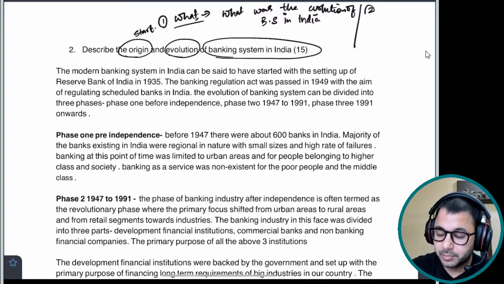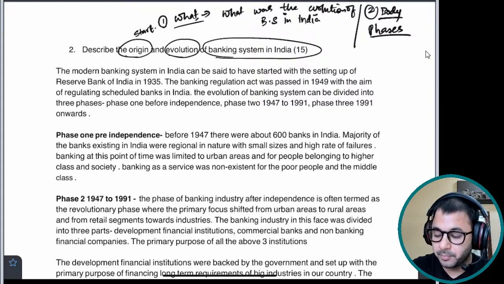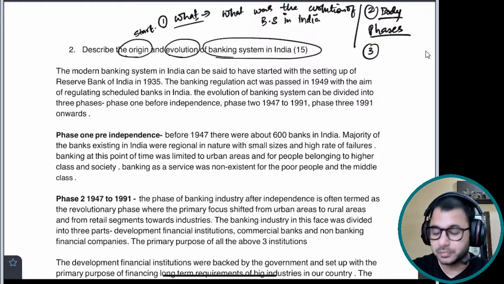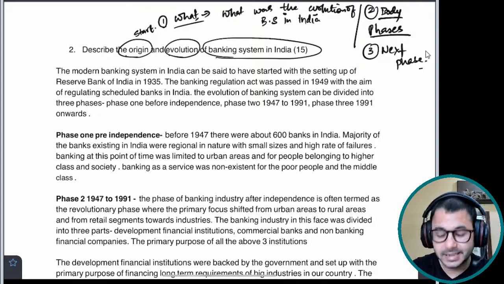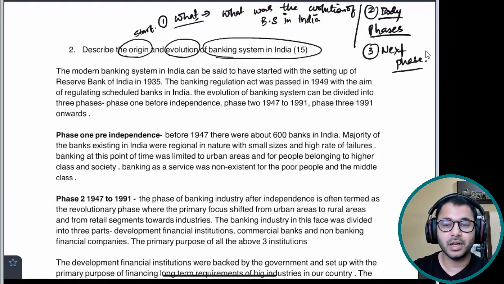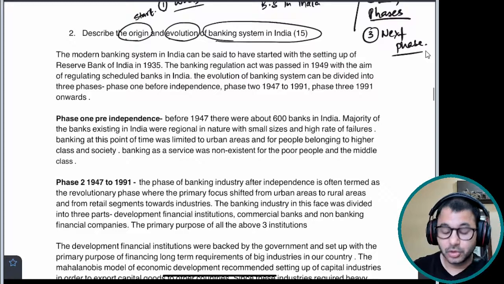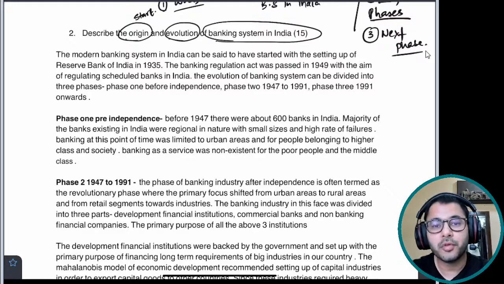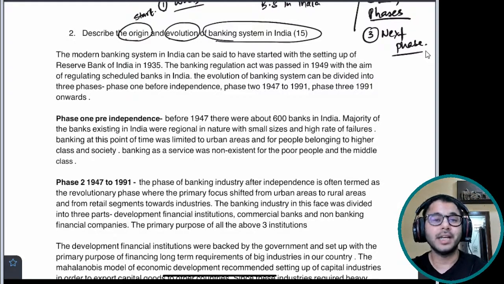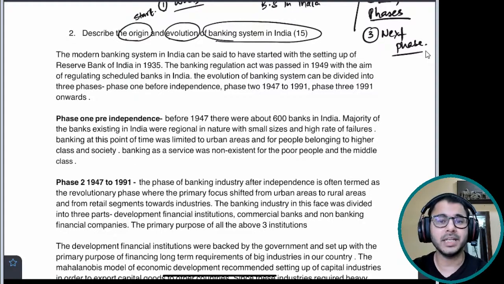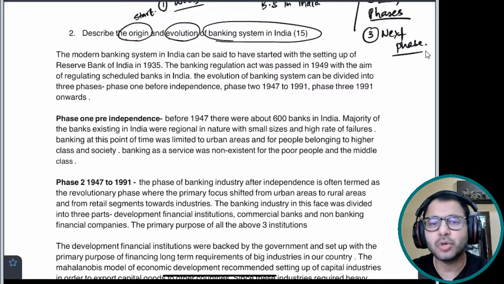Okay, and then in the body we talk about the entire phases, different phases. We divide it into phases, and then we talk about these phases one by one. And then in the conclusion we can give a way forward that what is the next phase which India is facing now, or which India is looking at this point of time. Okay. So I've started with modern banking system. Some of you might want to or might be enticed to start with an ancient banking system, how the concept of money evolved and came into being. But that is not very relevant.